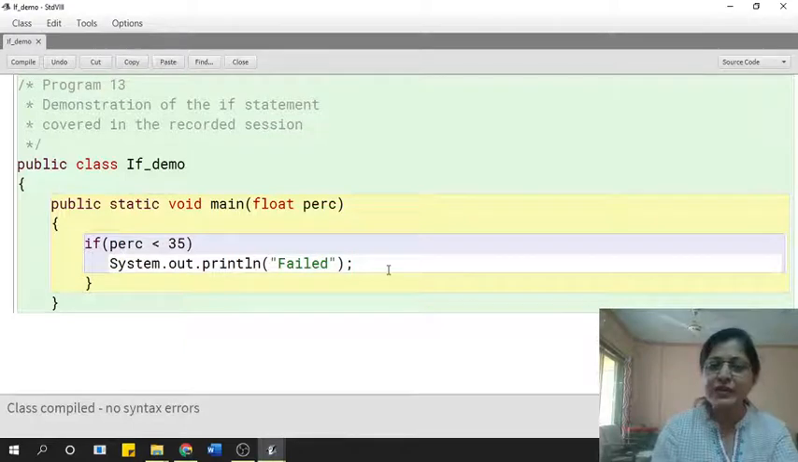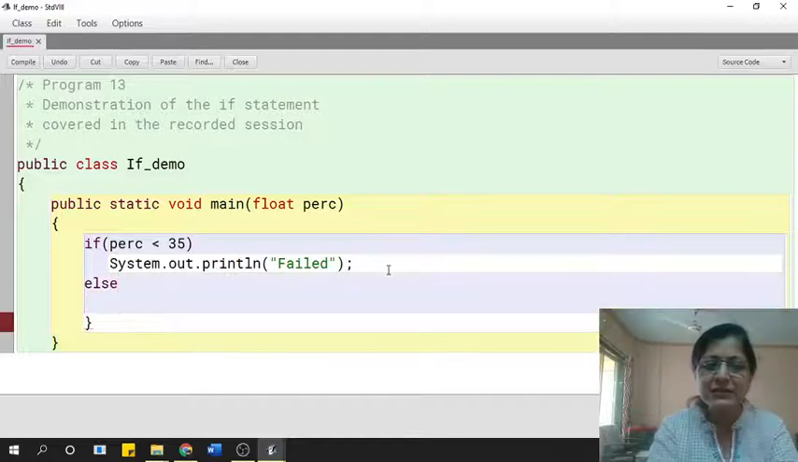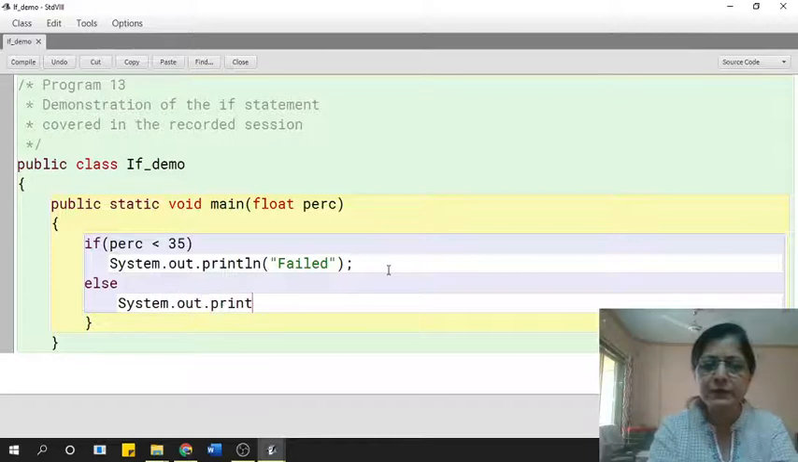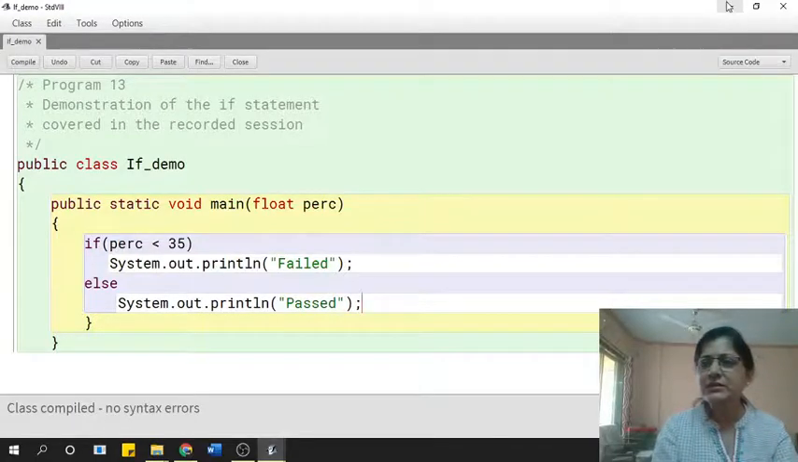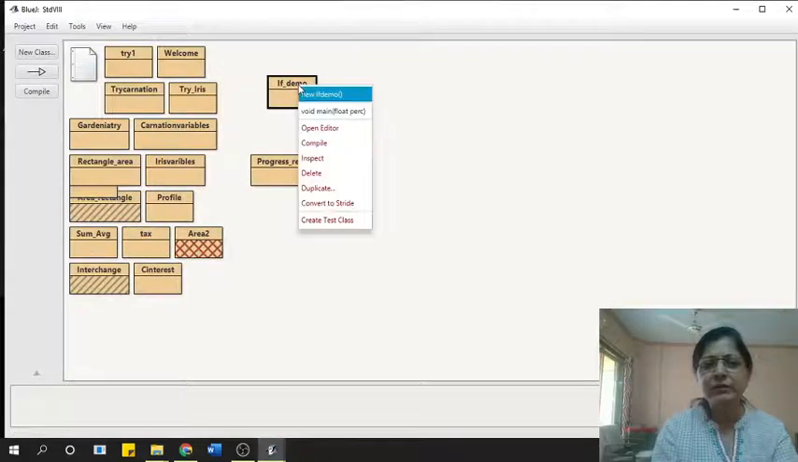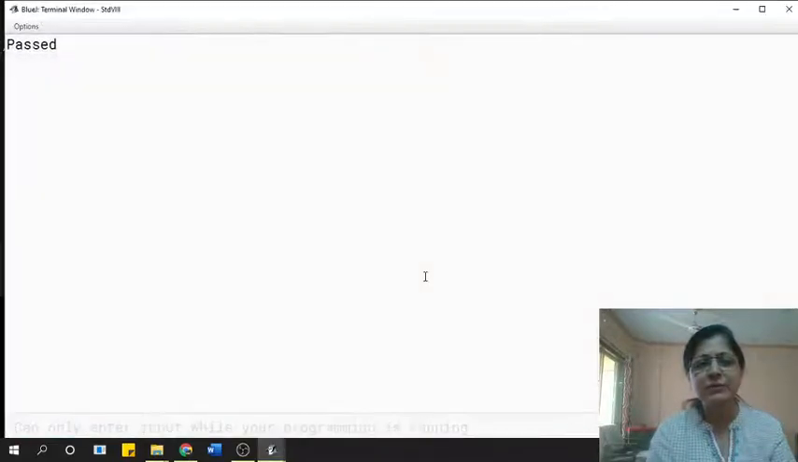So in order to do that, we have to use the second type of if statement, that is if else. So in if else, I say like this, else System.out.println, and I type over here passed. Okay, then again I will compile this. Right, now let us see the same program again. I am running this. Now suppose I type 56, okay, so it will now display passed.